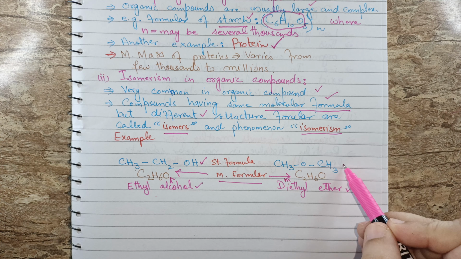So these two compounds are called isomers of each other, because they have the same molecular formula but different structures. Here the structure is of this kind, and here the structure is of this type. I hope that you have understood.